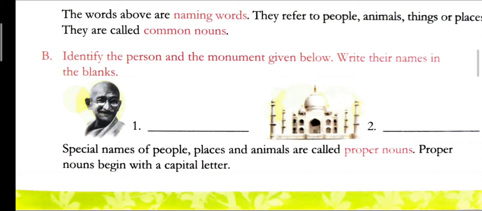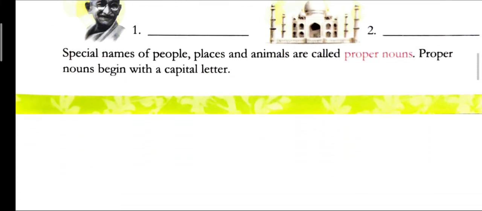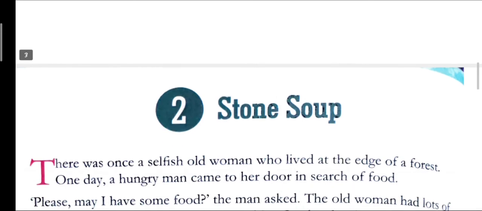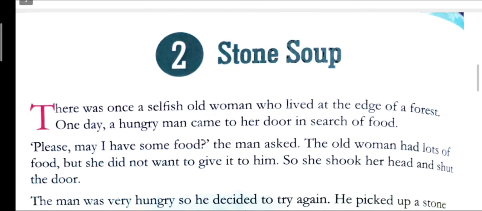Spelling of Taj Mahal: T-A-J, M-A-H-A-L. Taj Mahal. Okay, here our chapter ends, and now we will start our new chapter named Stone Soup.